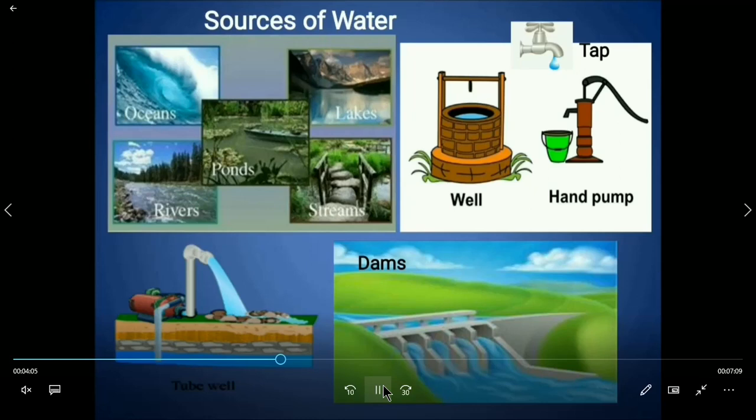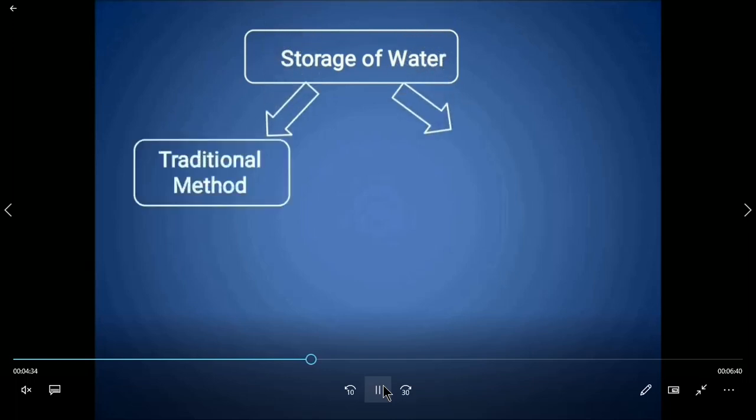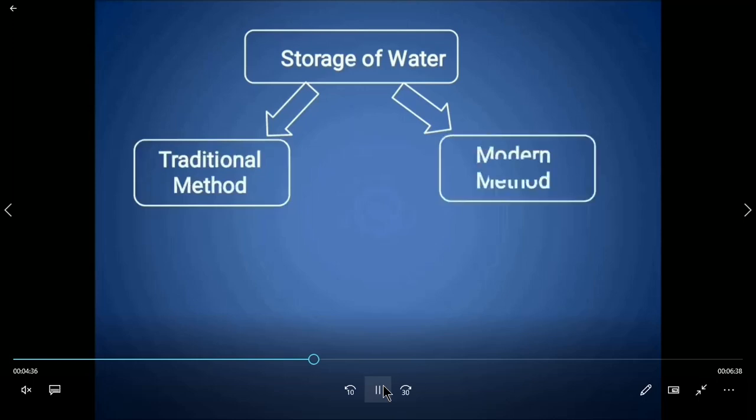There are different sources of water: oceans, lakes, rivers, streams, and ponds. And there are man-made sources of water, that is wells, hand pumps, tube wells, and dams. Now children, we will learn about the storage of water. There are two types of storage of water. One is the traditional method and the second one is the modern method.